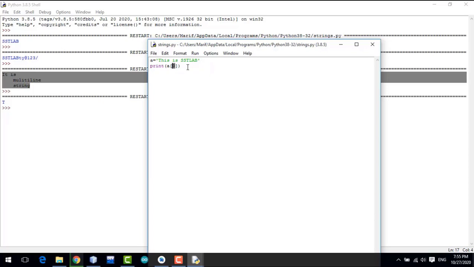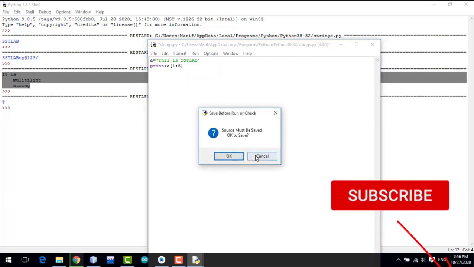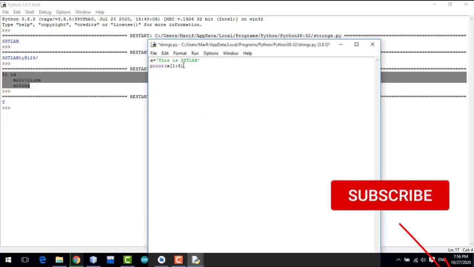There is also another concept called slicing. Slicing means that you can get a part of a string. So if I want to print a part of the string, here you can see if I print a like this, 1 colon 5, what will happen? See, here will also be a closing bracket. So now run it.